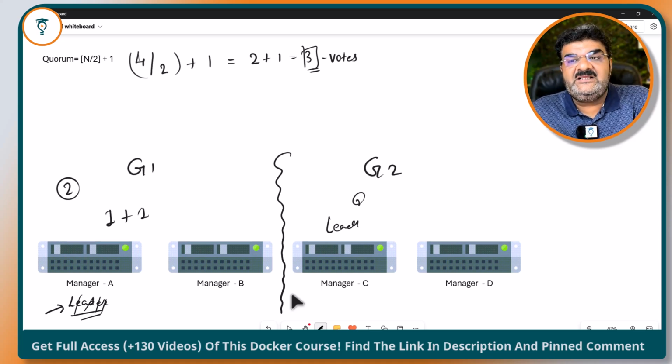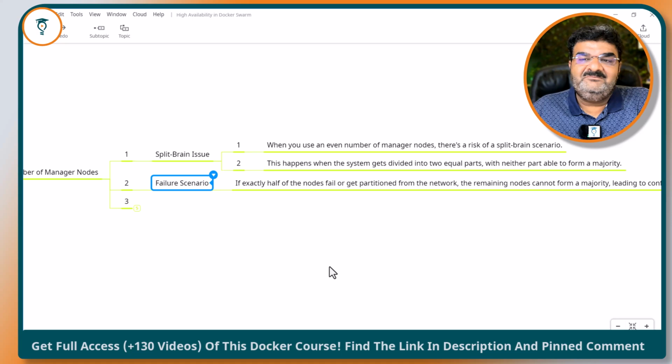I mean to say that in group 1 there will be no leader because of lack of votes, lack of quorum; 3 votes are required. Nobody will get 3 votes in this scenario because they are equally divided into 2 groups. And if there is no leader, there is no way the whole swarm system will work.